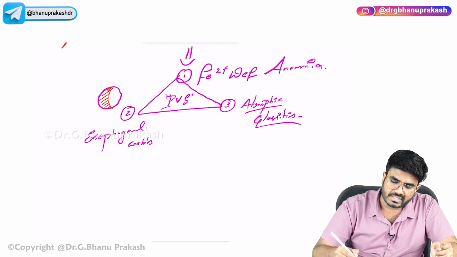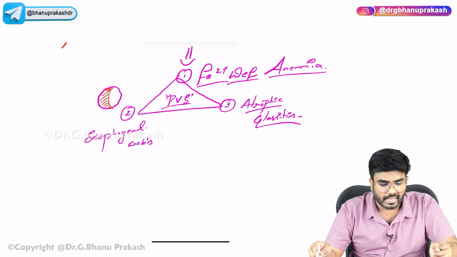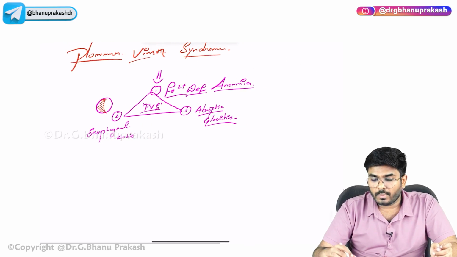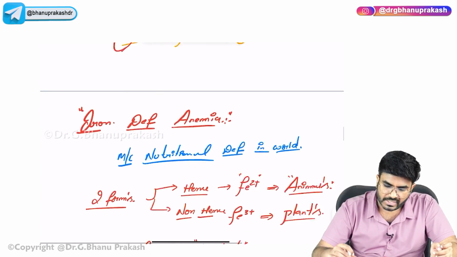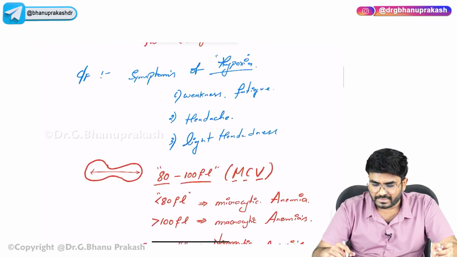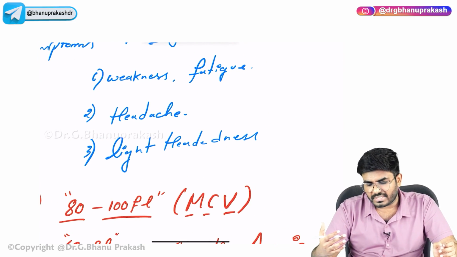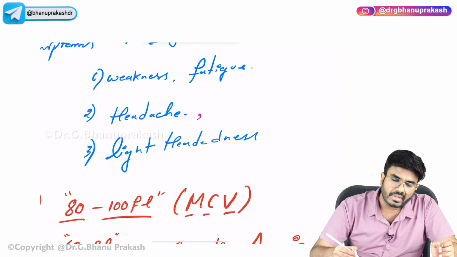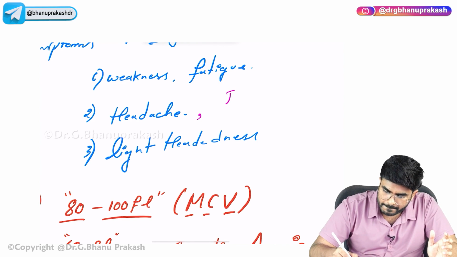The reason why I have discussed Plummer-Vinson syndrome here is that these patients are going to have iron deficiency anemia. One more important point which I want you to know is, in this iron deficiency anemia patient, what kind of clinical features are seen? I have explained to you. These patients are going to have generalized fatigue, irritability, lightheadedness, headaches. These patients will show some abnormal eating behavior, that is called pica.